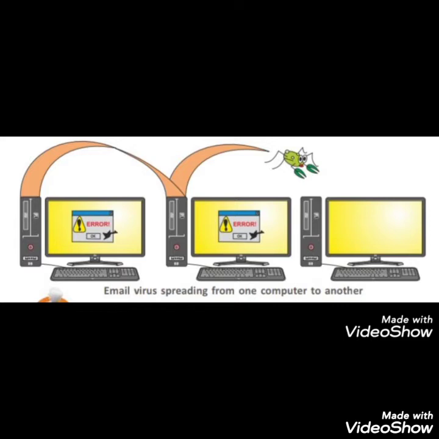That same virus infects the other person's files too, other person's computers too. So we have to be very careful regarding this. Many email viruses can also access your email address book and automatically send themselves to the email addresses stored there.